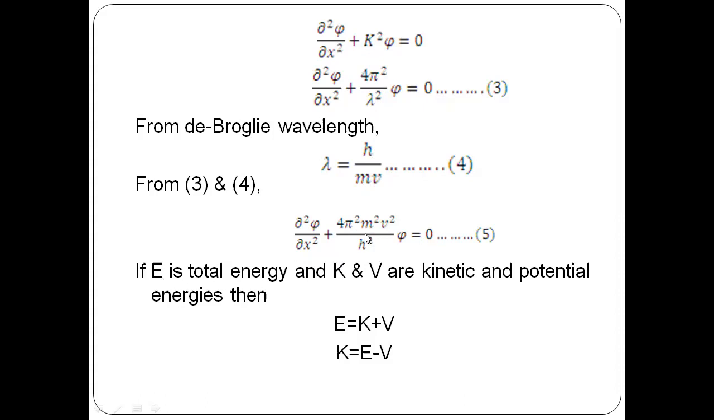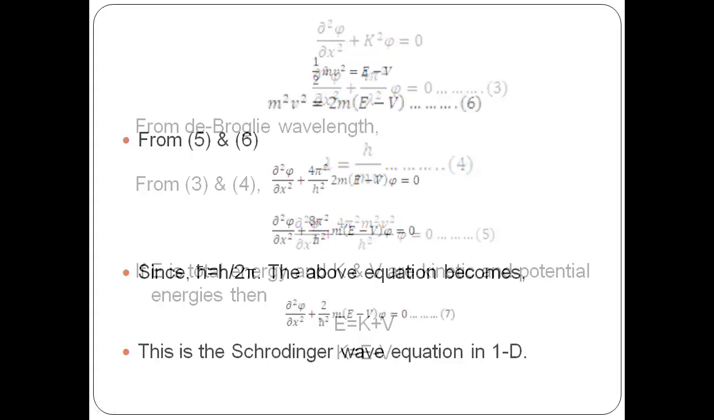Now, to replace this m square v square with energy terms, consider E as the total energy, and K and V as the kinetic and potential energy. As we know, total energy is equal to kinetic energy plus potential energy. Rearranging the terms, kinetic energy is equal to total energy minus potential energy, that is E minus V.